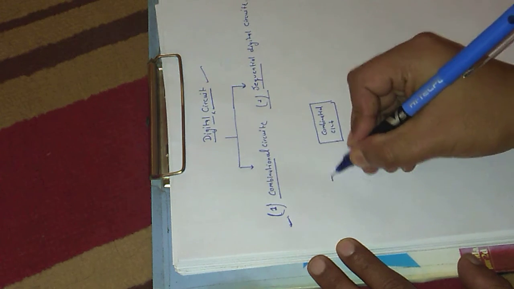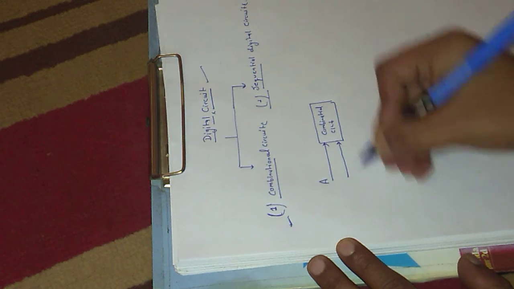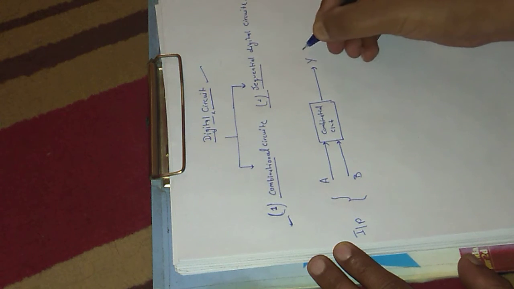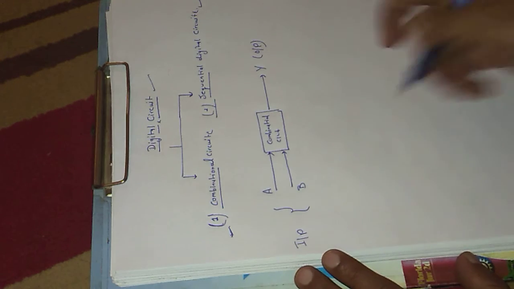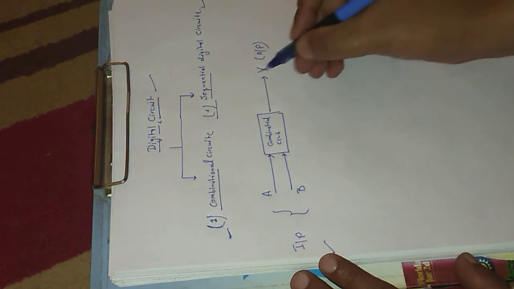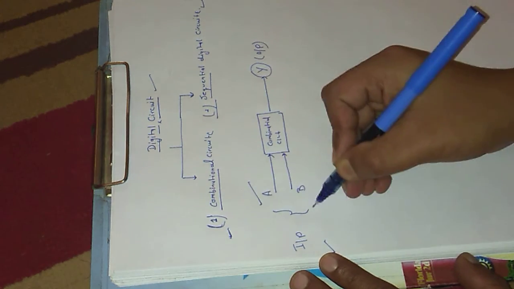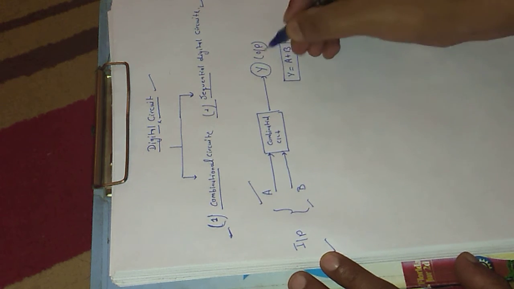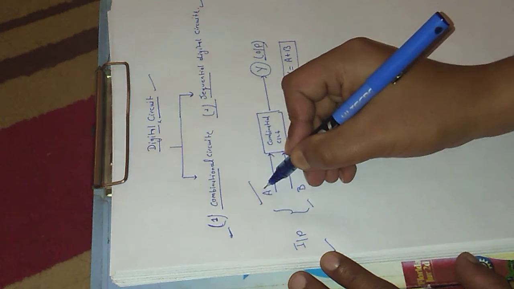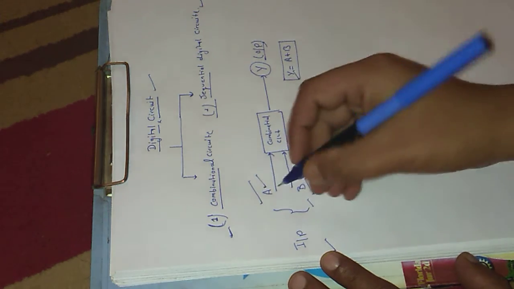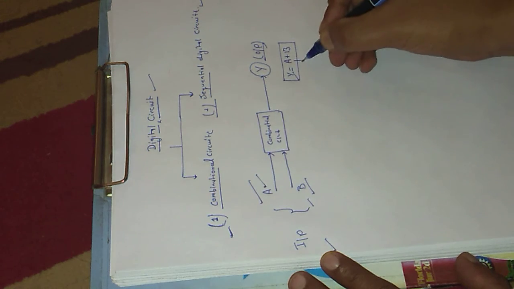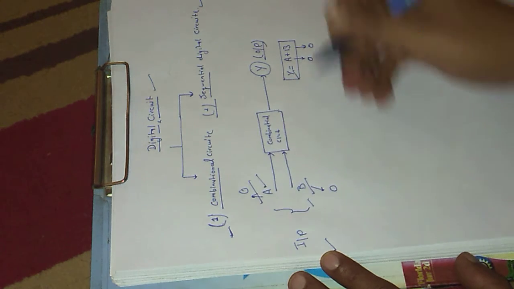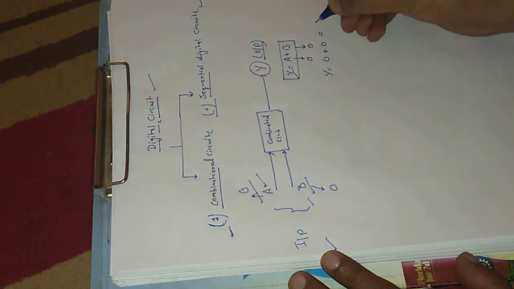In combinational circuit, if there are two inputs, let A and B, both are the inputs and the output represented by Y. So here we see that the output Y depends only on the values of A and B. Suppose Y equals A plus B. Suppose let A equals 0 and B equals 0, then the value of Y equals 0 plus 0, which will always be equal to 0.